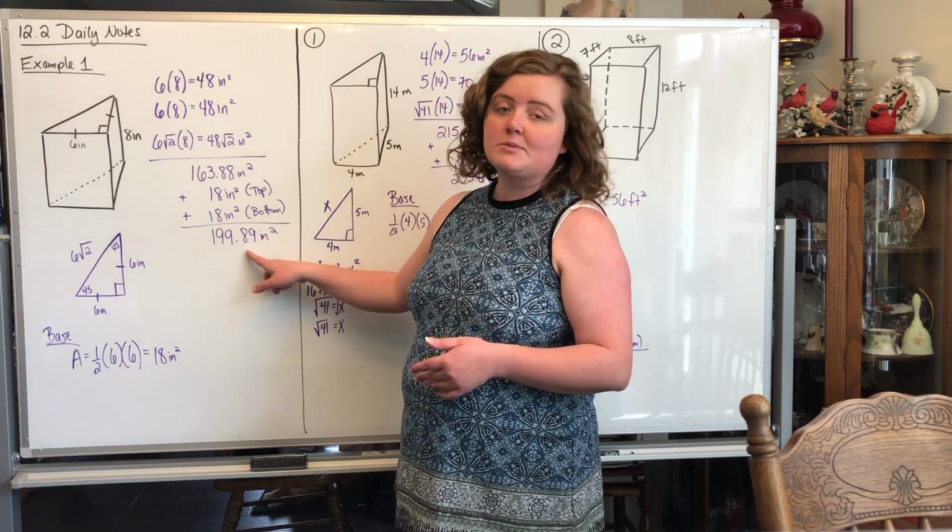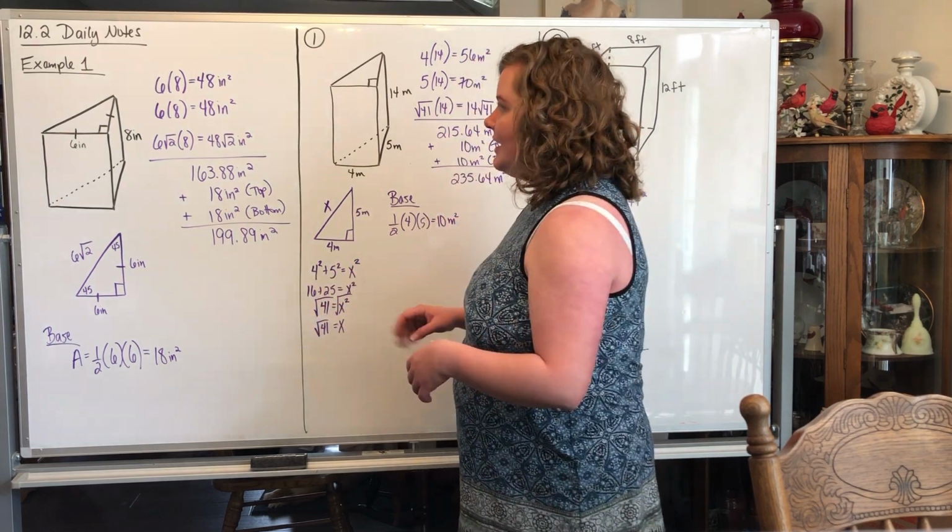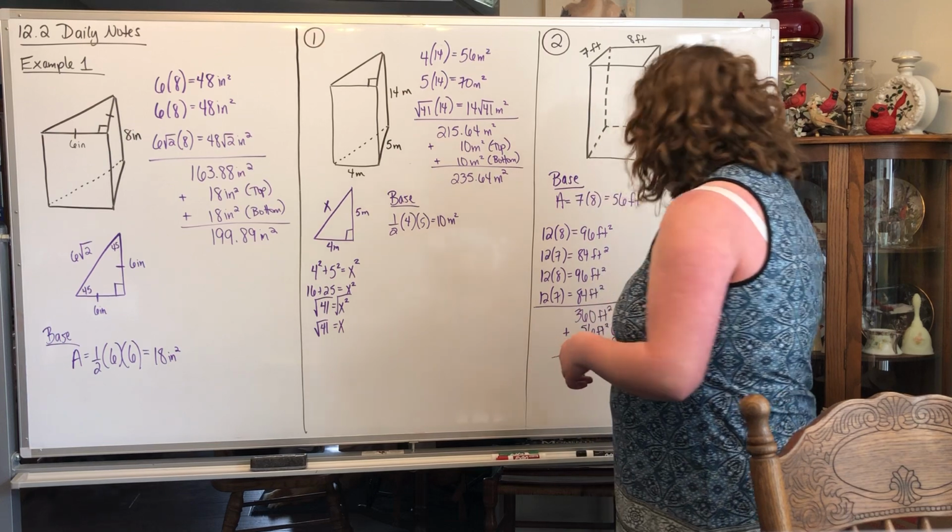I would do at least 2 decimal places. It doesn't say specifically what to do in the directions, but I do at least 2. Alright, so that's how to do example 1.